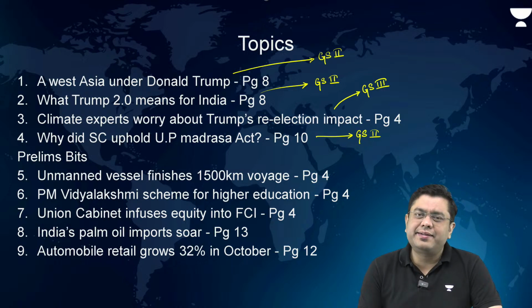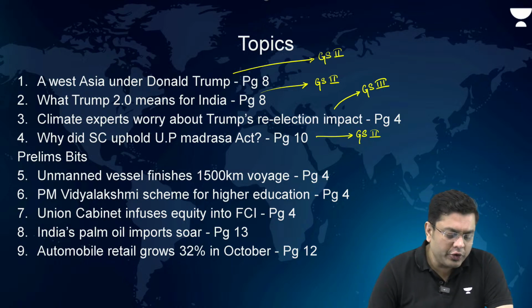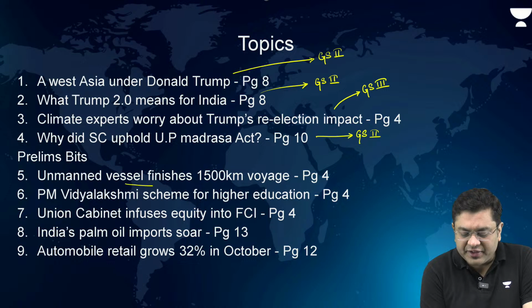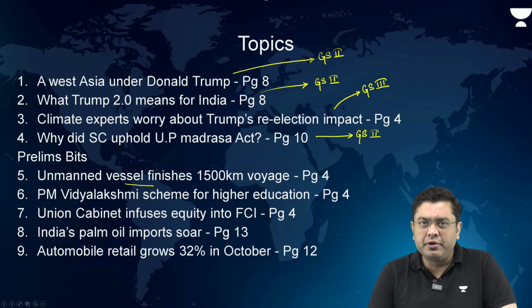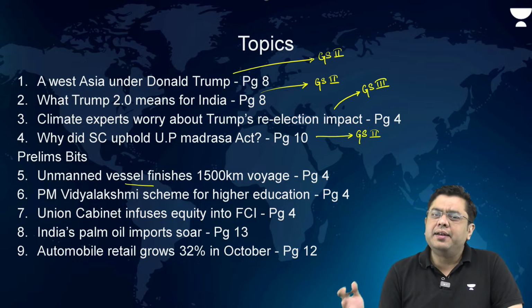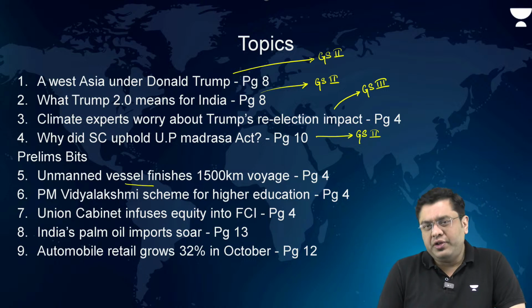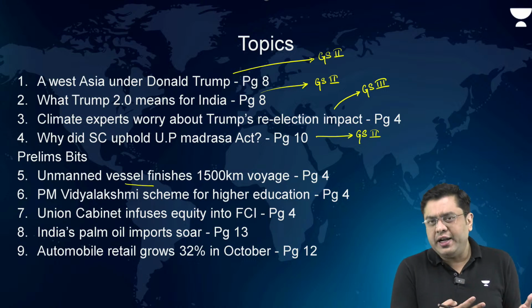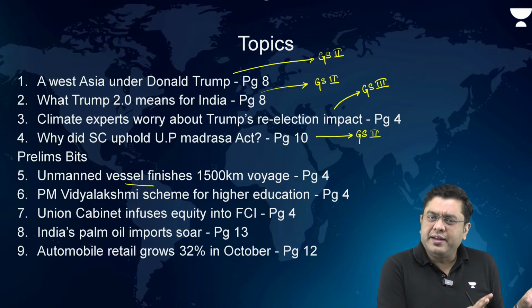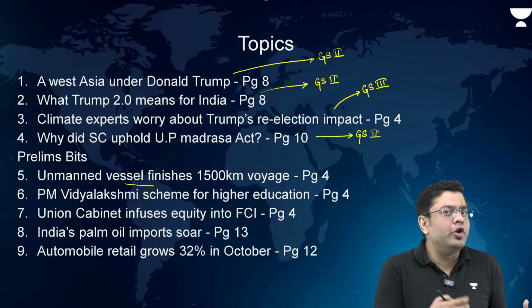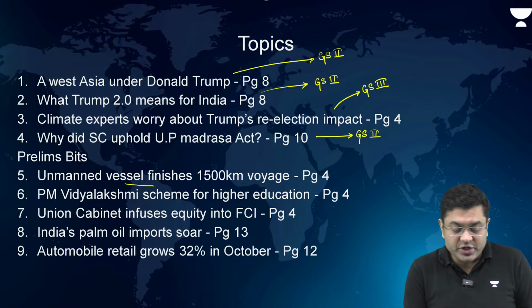Now, some of the articles relevant for the prelims are what we are going to cover. That is, the unmanned vessel finishes a 1500-kilometer voyage, the Sagarmala Parikrama which has happened. This is an ongoing initiative by the Navy where it also supports the private sector in order to come up with innovative technologies.